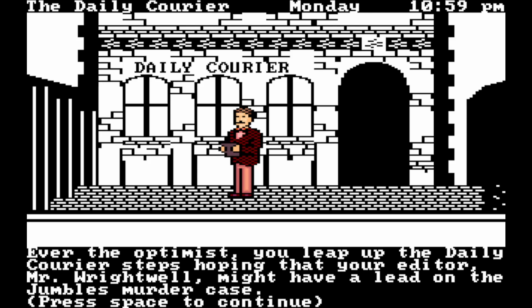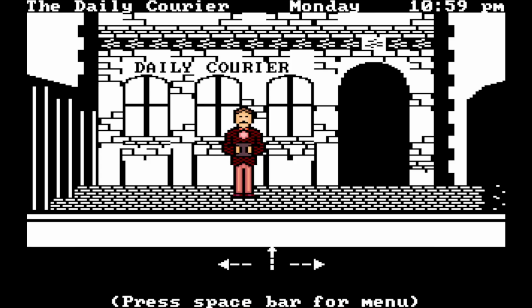Ever the optimist, you leap up the Daily Courier steps, hoping that your editor, Mr. Rightwell, might have a lead on the Jumbles murder case.